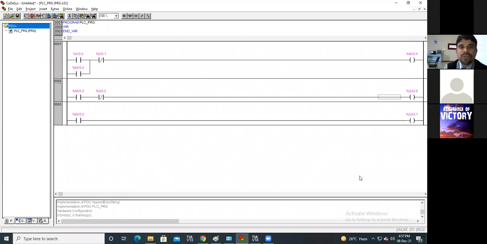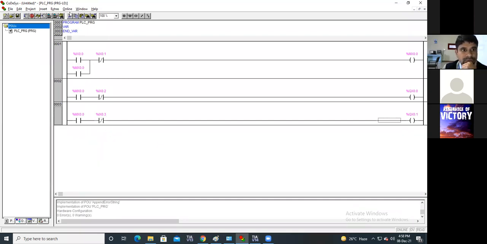Why? Because we don't have a physical motor. This instruction will never automatically turn off. We have to make it turn off manually using this. In the same way, to make it off, we have to use another instruction, %IX0.3. This is fault 1, fault 2.